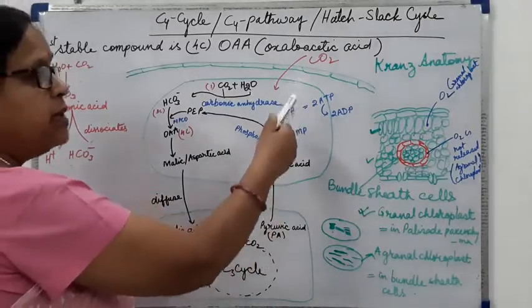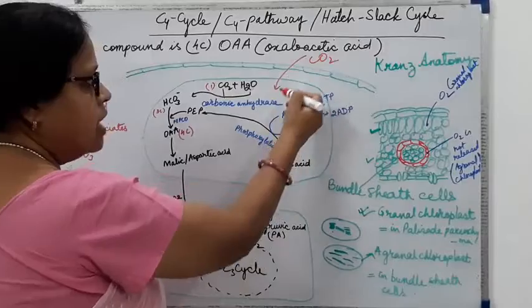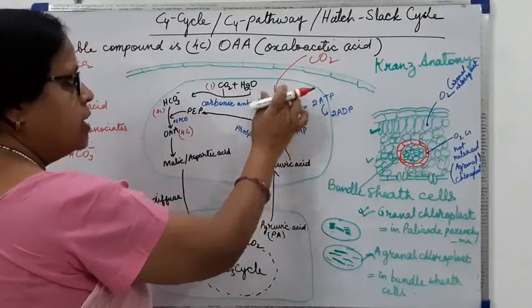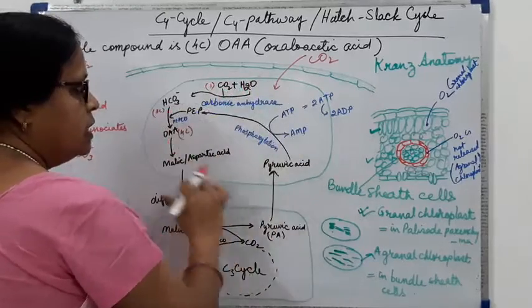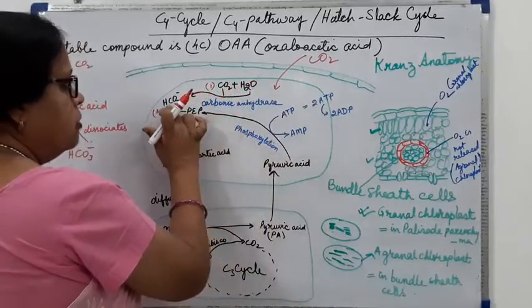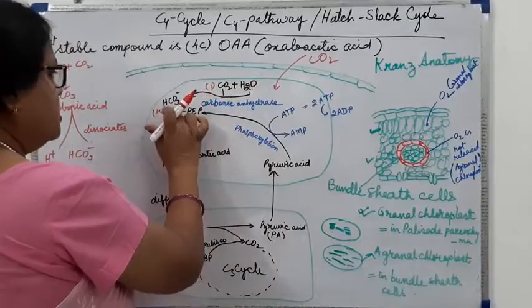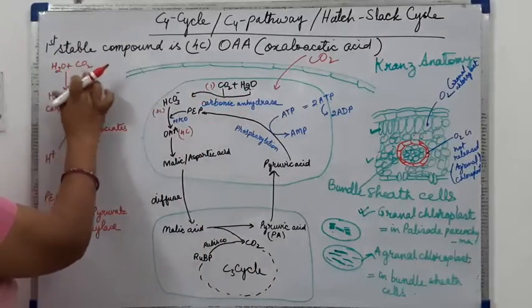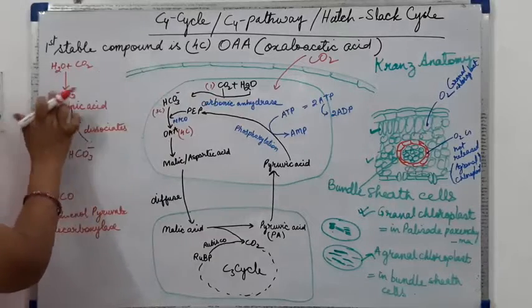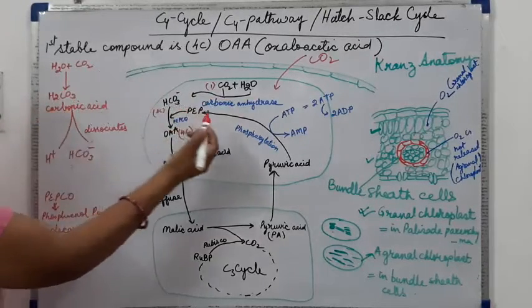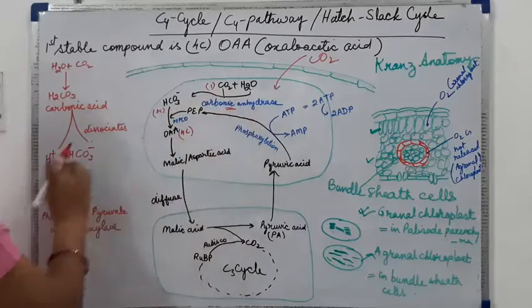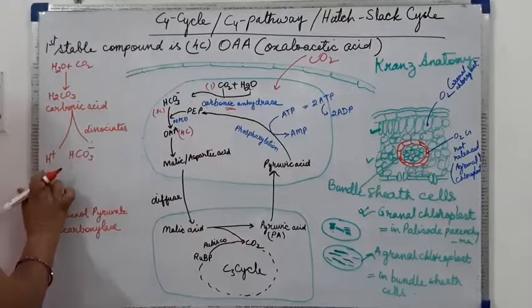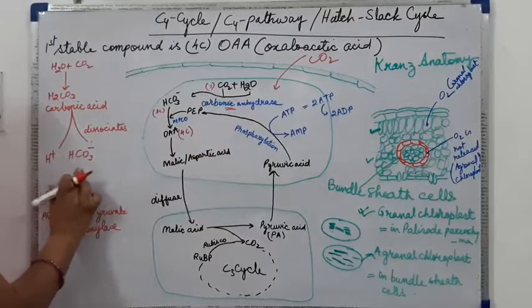So now what is happening here? Carbon dioxide is coming inside from the environment. This carbon dioxide with the water present in the cell forms carbonic acid. Okay, and this I have shown here separately. Water and carbon dioxide combine to form carbonic acid in the presence of the enzyme carbonic anhydrase, and this carbonic acid dissociates into hydrogen ions and bicarbonate ions.